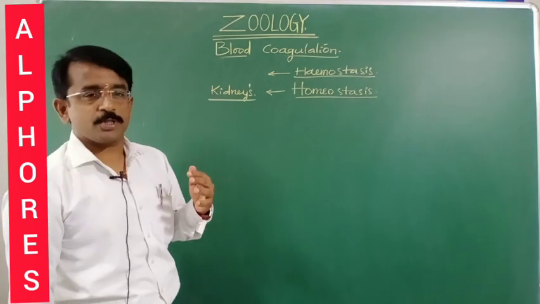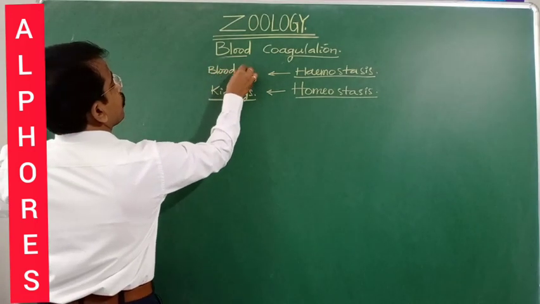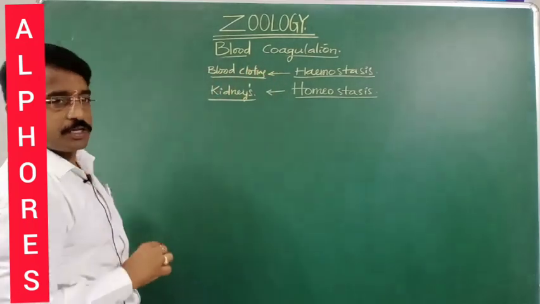Now hemostasis. Hemostasis is maintained by the blood clotting process, blood clotting or blood coagulation.